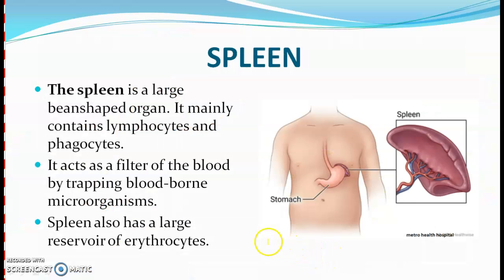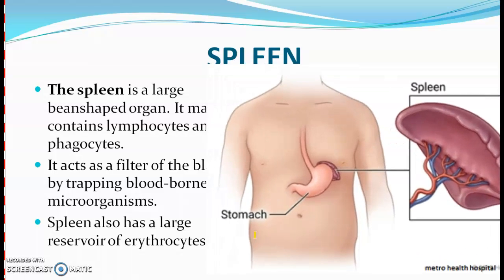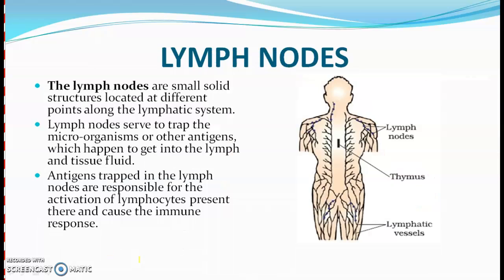Spleen is a large bean-shaped organ. It mainly contains lymphocytes and phagocytes. Spleen functions as a filter of the blood by trapping blood-borne microorganisms. Spleen is also known as the graveyard of RBCs, and it is a large reservoir of erythrocytes.